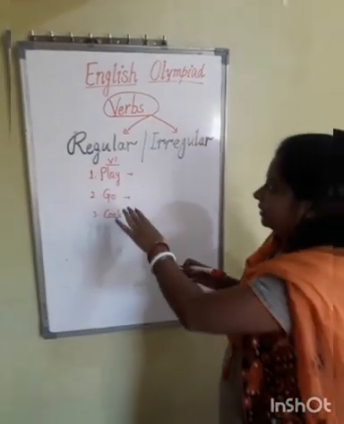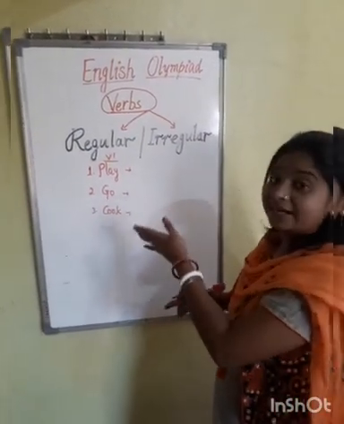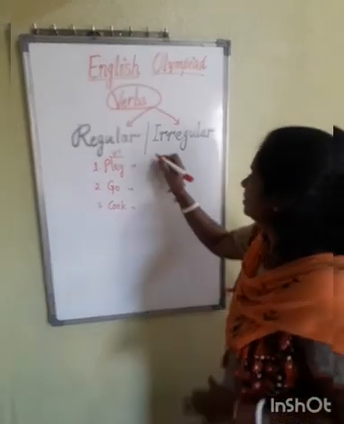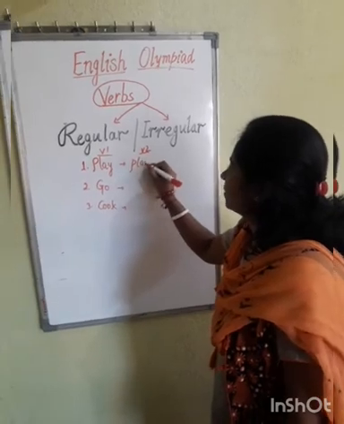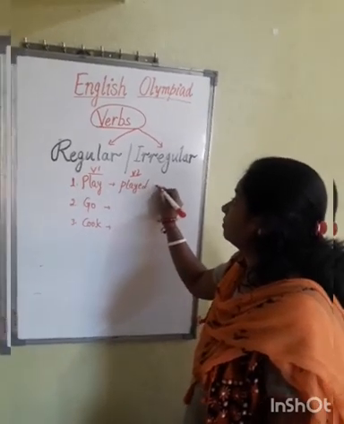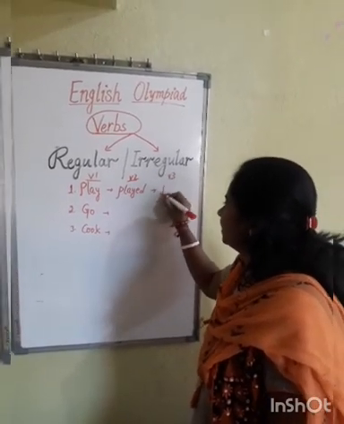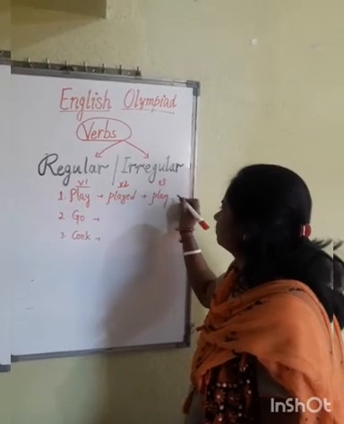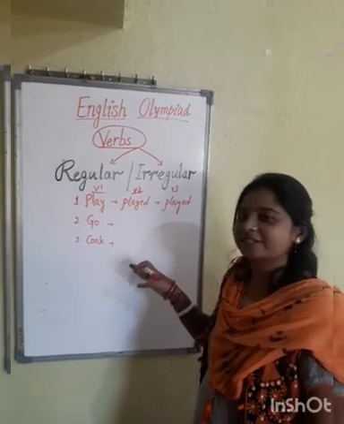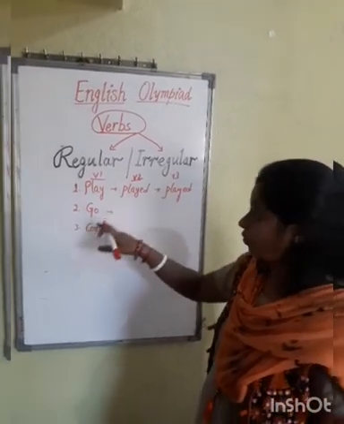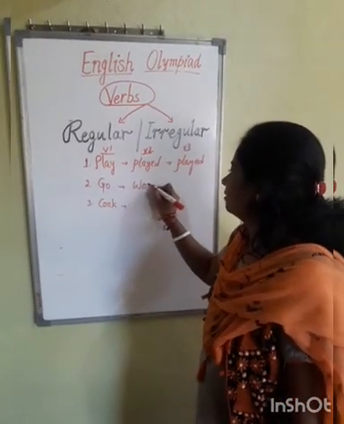Like here the first one is play. When we write the second form of the verb, the V2, we write played. Okay, and the third form is also played. Don't worry, I am going to give you more examples after this. So the second one, go, went, gone.